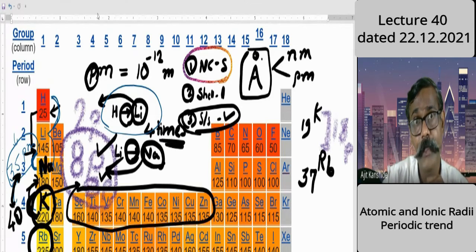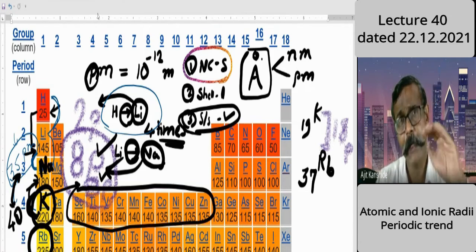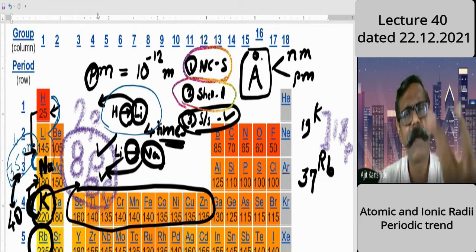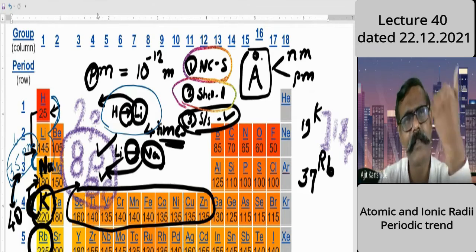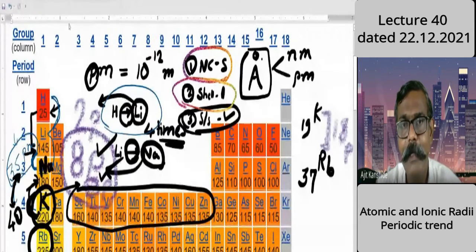Because of that, what should be there? The jump should not be by 35 or 40. It should be less. That is a guess. See the second factor, shell number. Yes, it has certainly increased, so here also it increased by 1. The shell number increases by 1 everywhere, so it is not the main factor. So for the time being, I remove this factor.